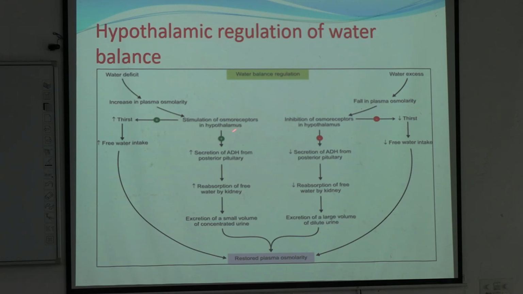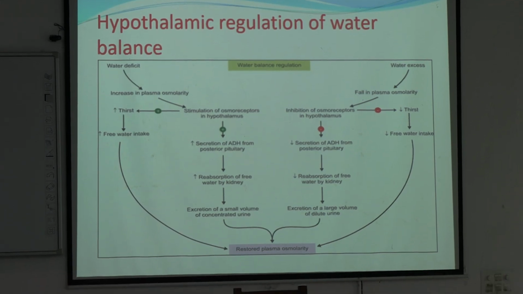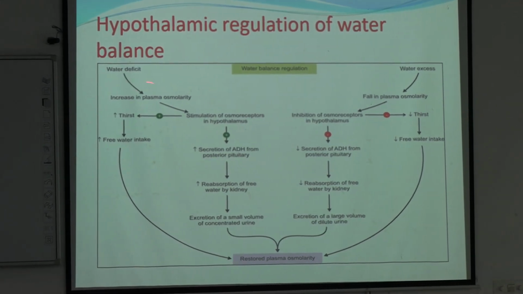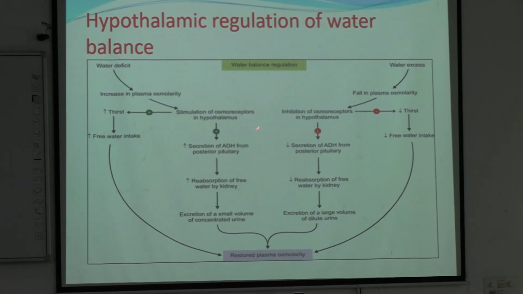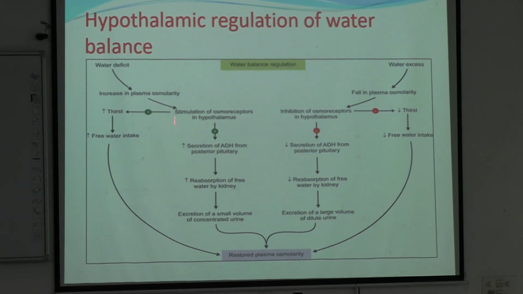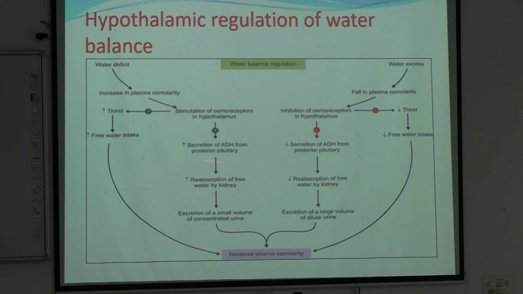And another thing, these osmoreceptors, when they stimulate the hypothalamus, they stimulate thirst. So the reflex for thirst is increased. In case of water deficit, the hyperosmolar plasma will stimulate the osmoreceptors of the hypothalamus. It acts in two ways. One is secretion of ADH from the posterior pituitary and another is increasing thirst. By increasing thirst, free water intake will also increase. Thus the plasma osmolarity will be restored. Understood?